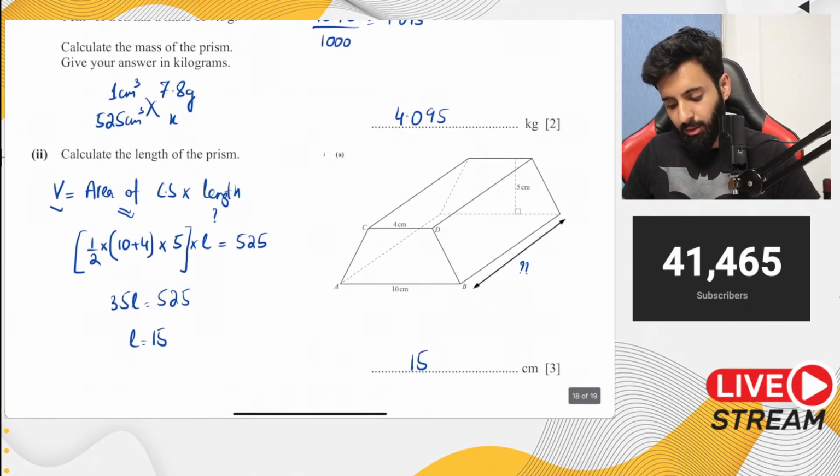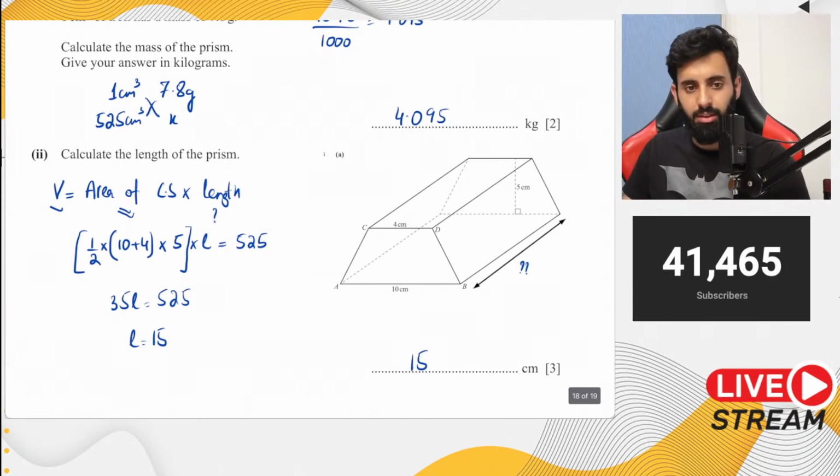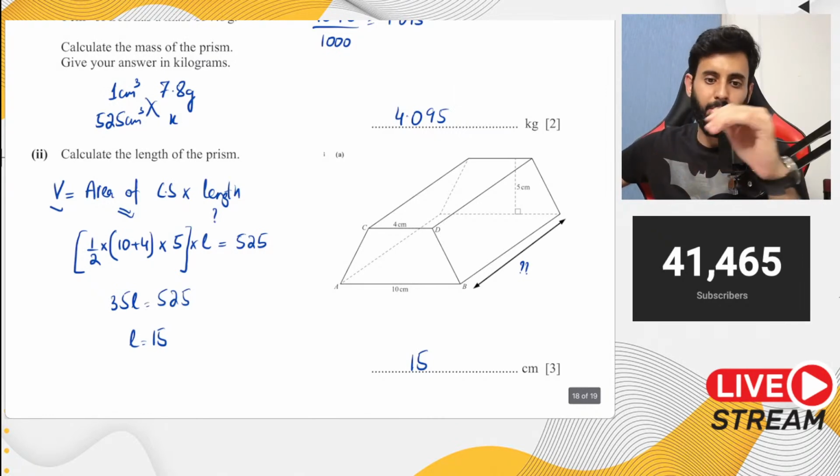Normally, the thing is, we make mensuration questions difficult. They're not actually that difficult, given that you know the formulas well and given that you can distinguish one shape from the other.